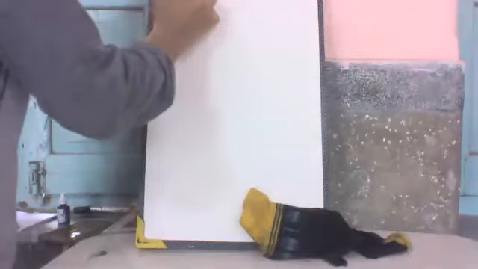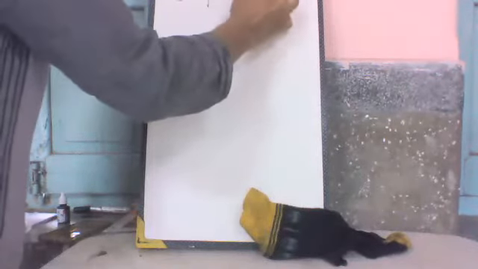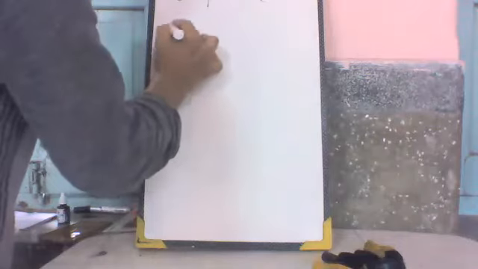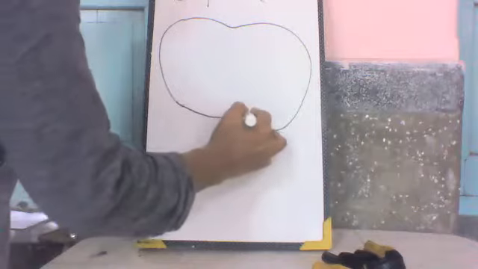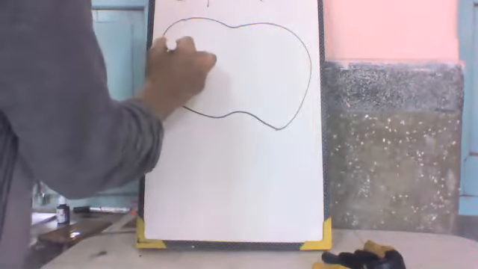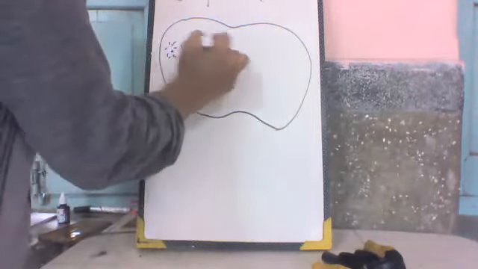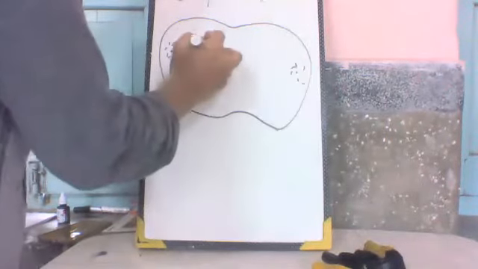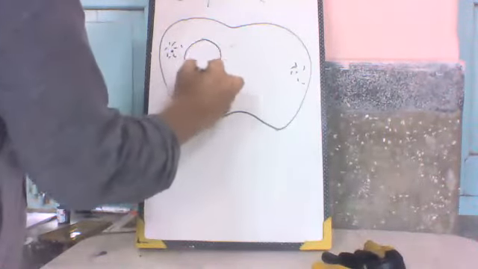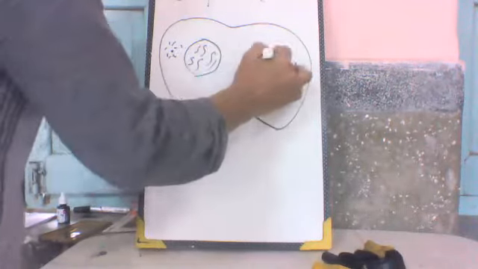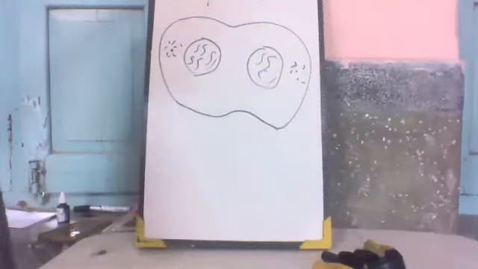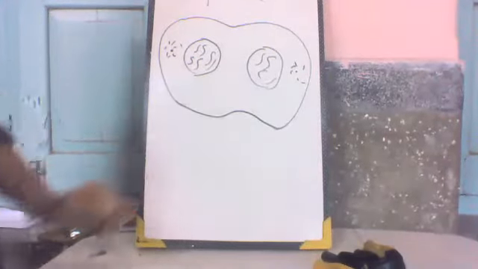They start growing a furrow. Here, the last stage is telophase.